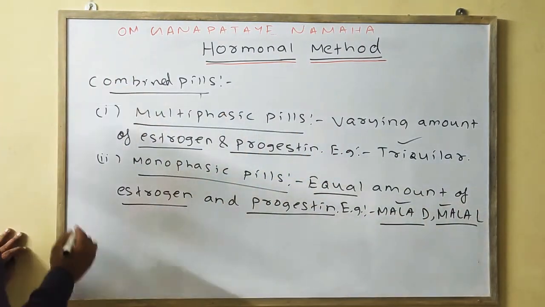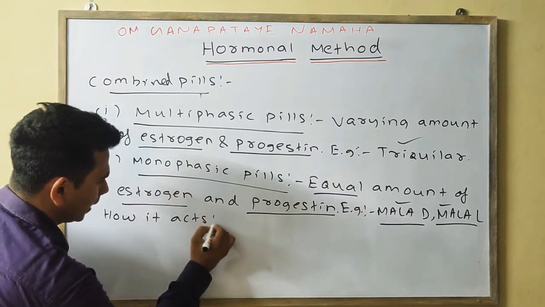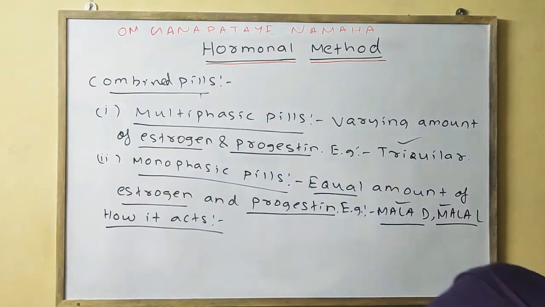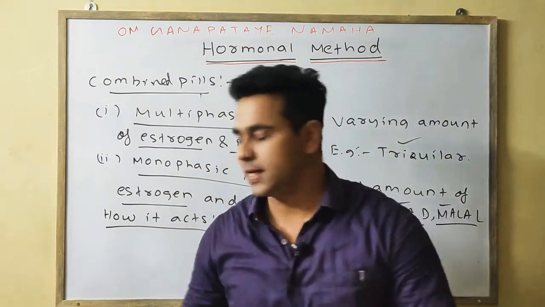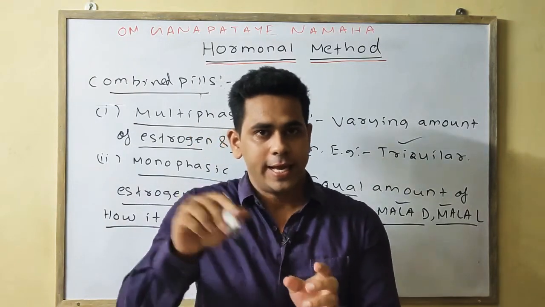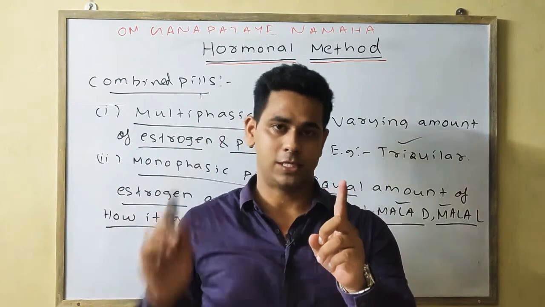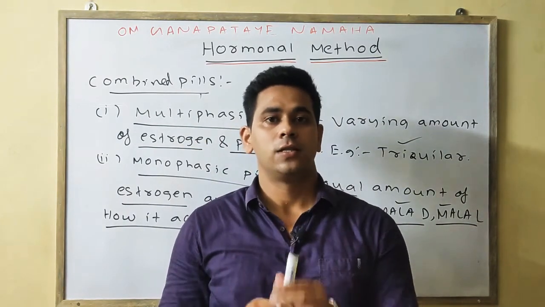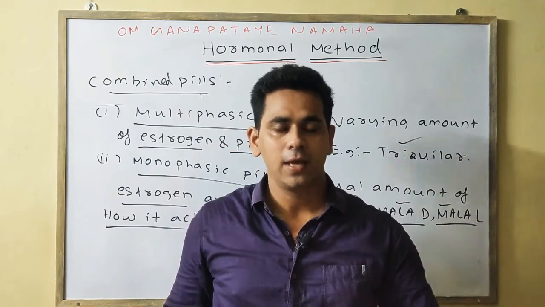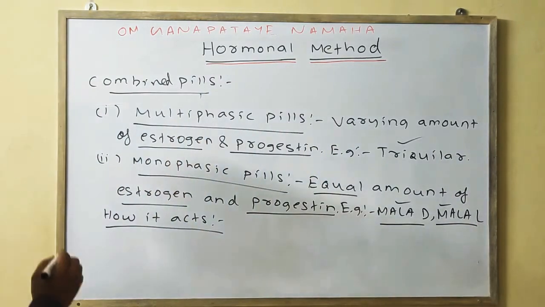Okay. Now we'll see how it acts, how the combined pill acts. There are basically 3 points. The estrogen inhibits the FSH, whereas the progestin inhibits the LH. Okay. Next, the cervix mucus has some changes by which it becomes sticky and more thick, which prevents the implantation.